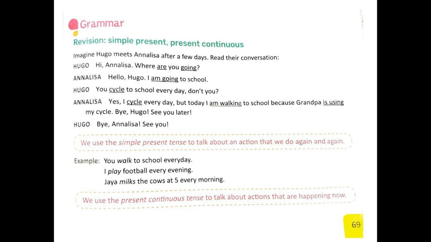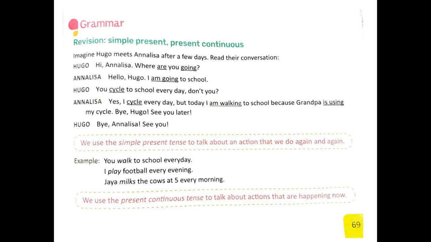So let's read. Imagine Hugo meets Annalisa after a few days. Read their conversation. So Annalisa and Hugo are meeting after a few days. So let's see the conversation.